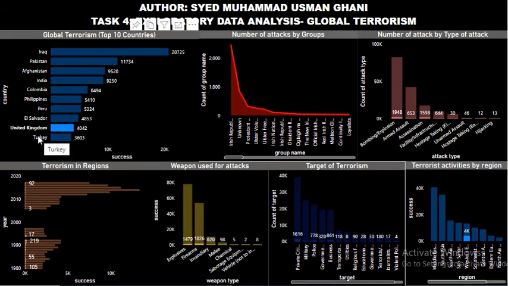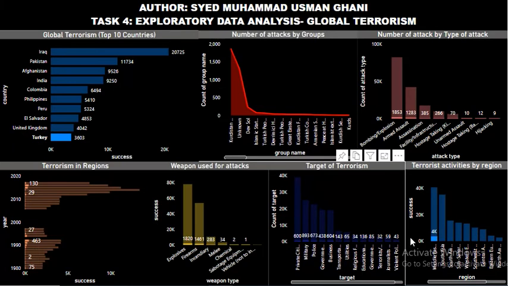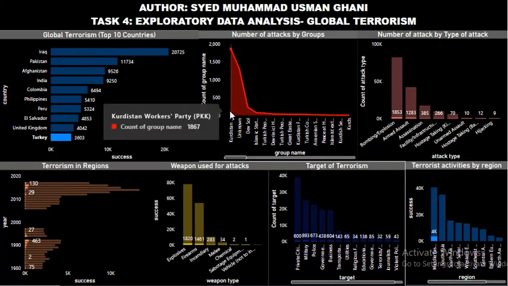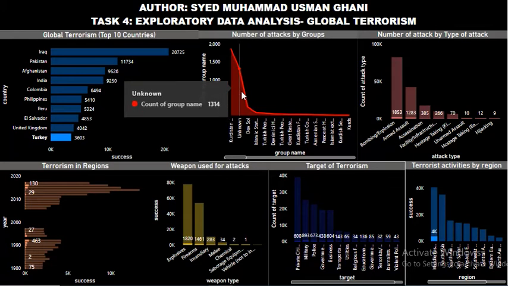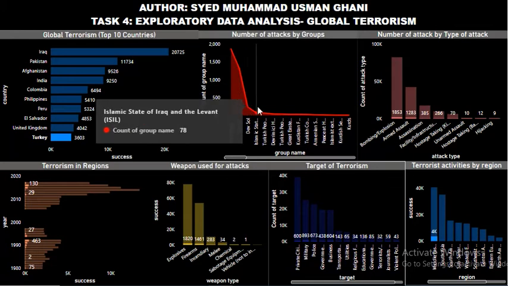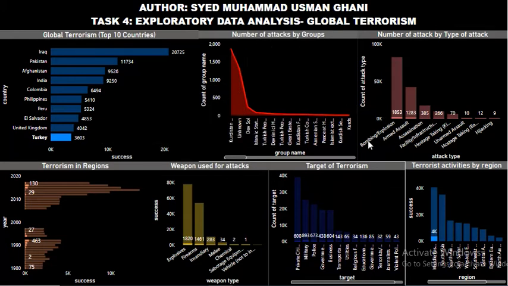And in the last, Turkey. Turkey is a Middle Eastern state, as we all know. The terrorist group is Kurdistan Workers' Party. They have different names. Some unknown groups. Dev Sol, like they are the top three terrorist groups involved in the terrorist activities. The type of attacks mostly used were bombing or explosions, armed assault, assassination, and facility and